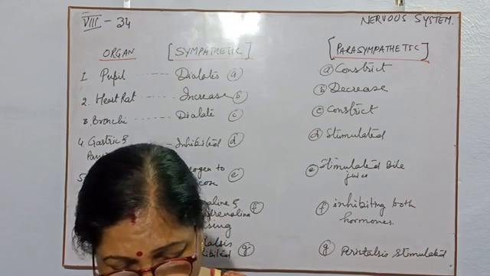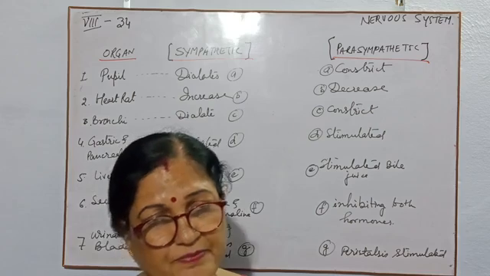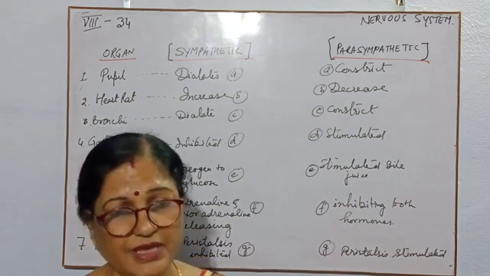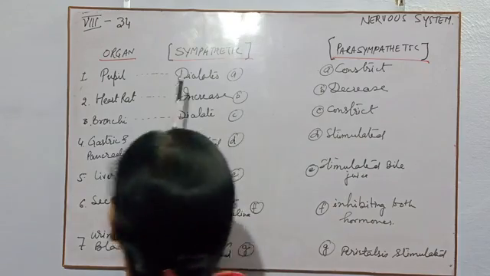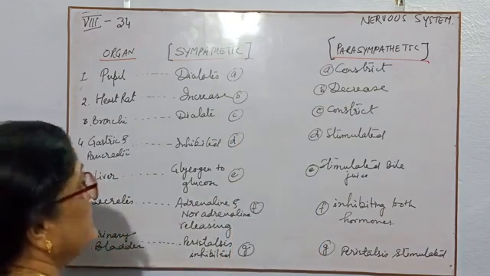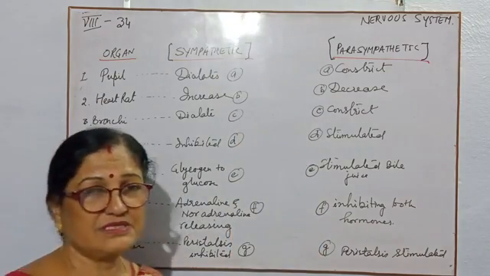So children, it is of two types. Autonomic nervous system is divided into two main types, that is sympathetic system and parasympathetic system.